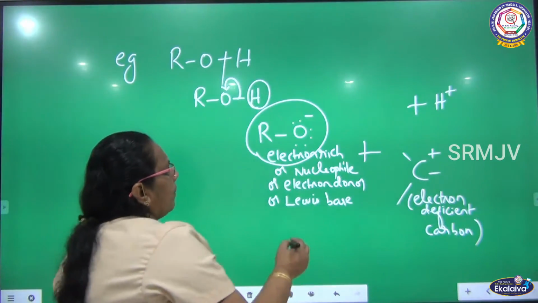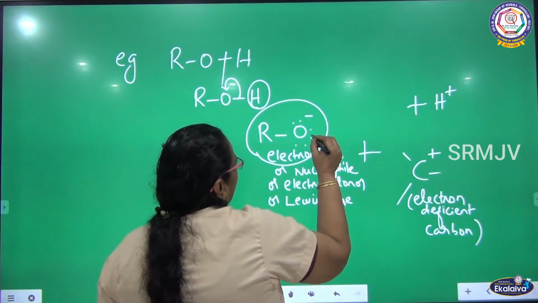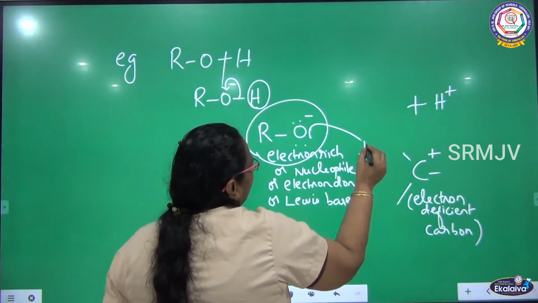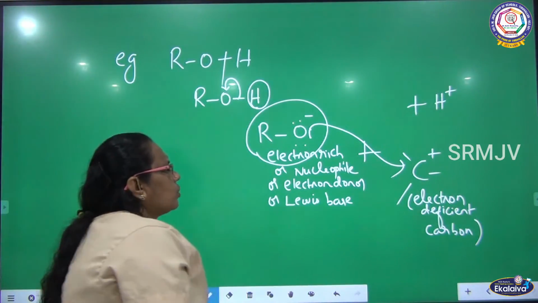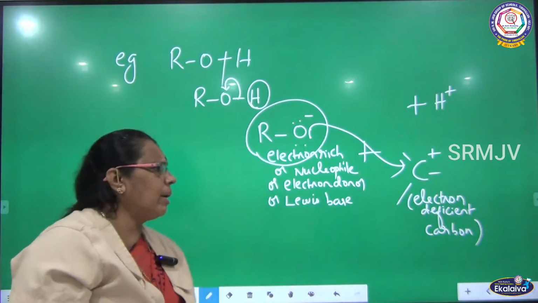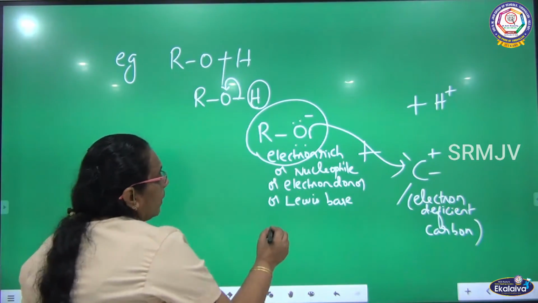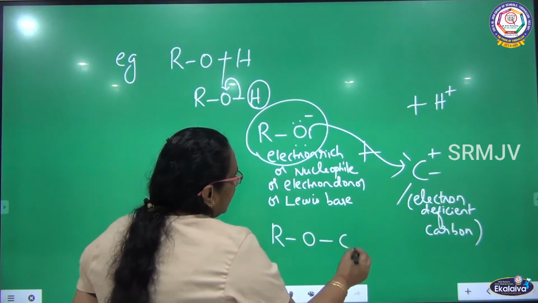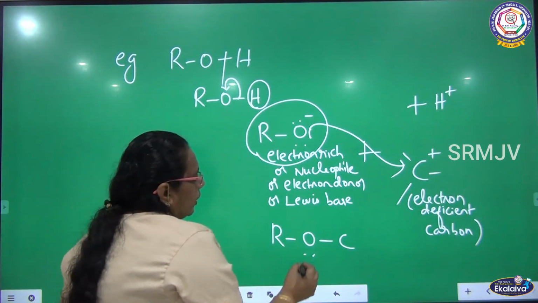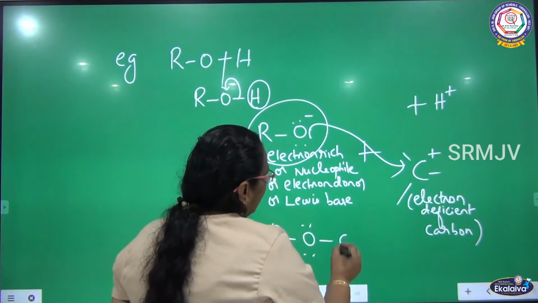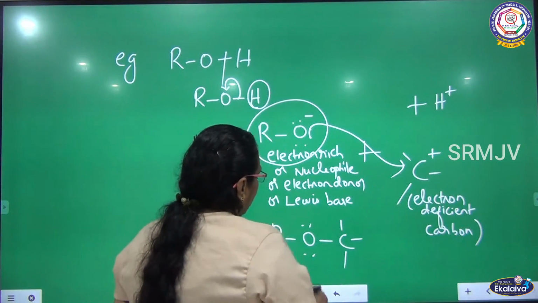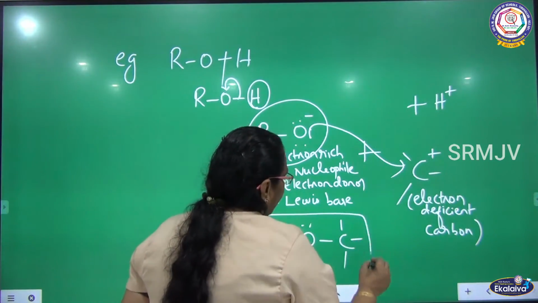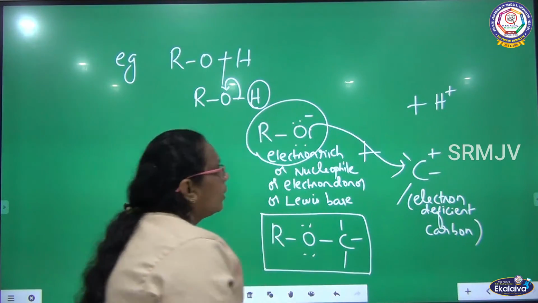One electron pair is bonded with carbon. It gives the electron pair, thereby forming a bond. So, what you will be getting is RO, C, with two lone pairs of electrons. You will be getting a compound like this. So, it is donating the electron pair to carbon.